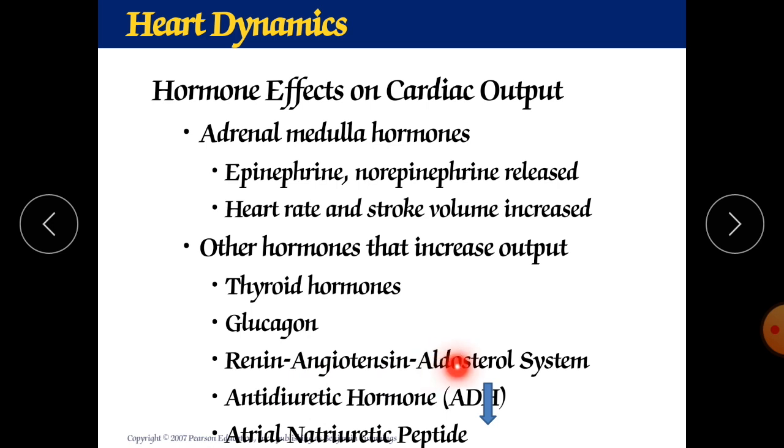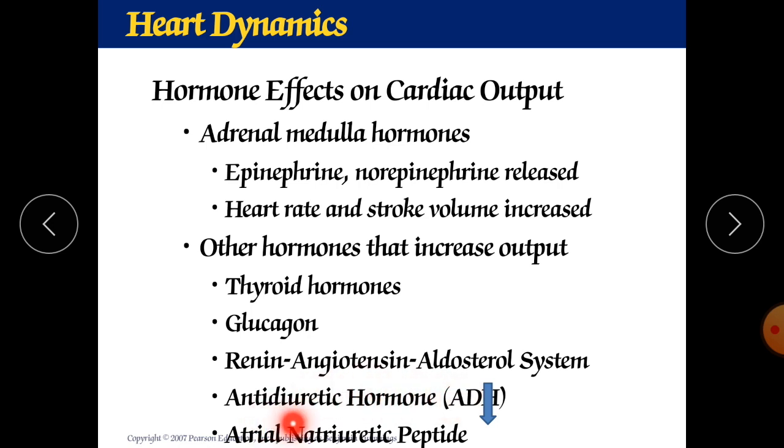Same effect which can be produced by the aldosterone, antidiuretic hormone. What is another word for antidiuretic hormone? Vasopressin is another word for antidiuretic hormone. And this antidiuretic hormone can be released from which part of your brain? From the posterior pituitary gland it can be released.